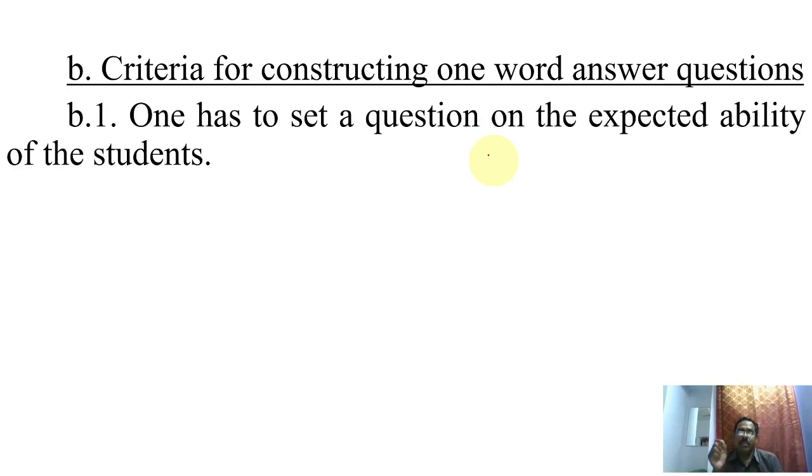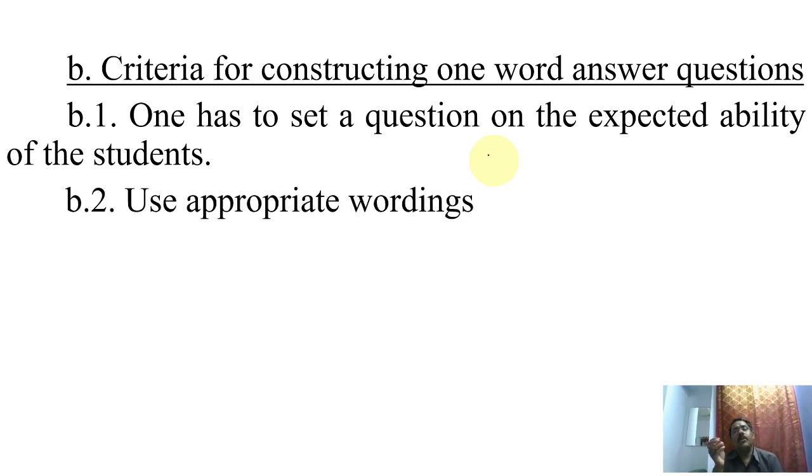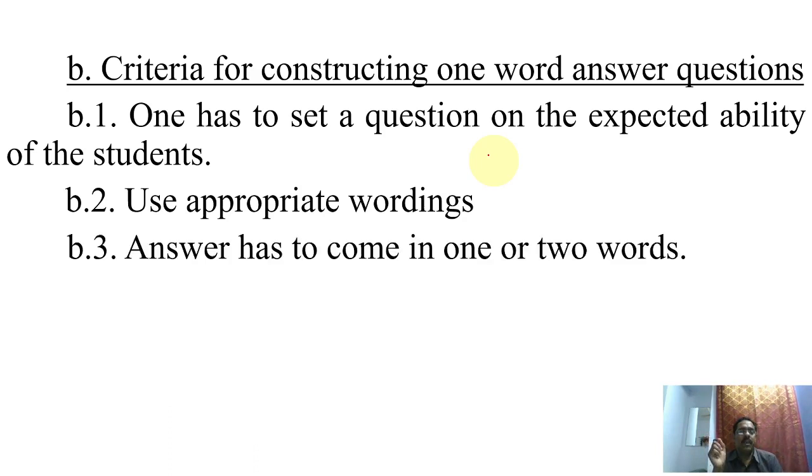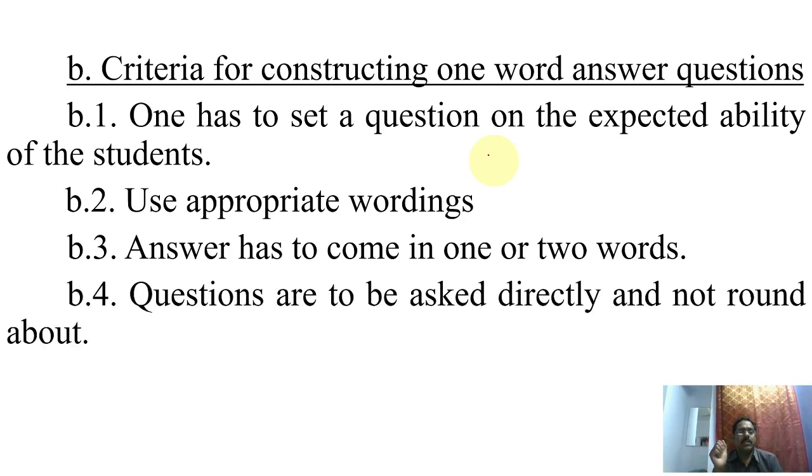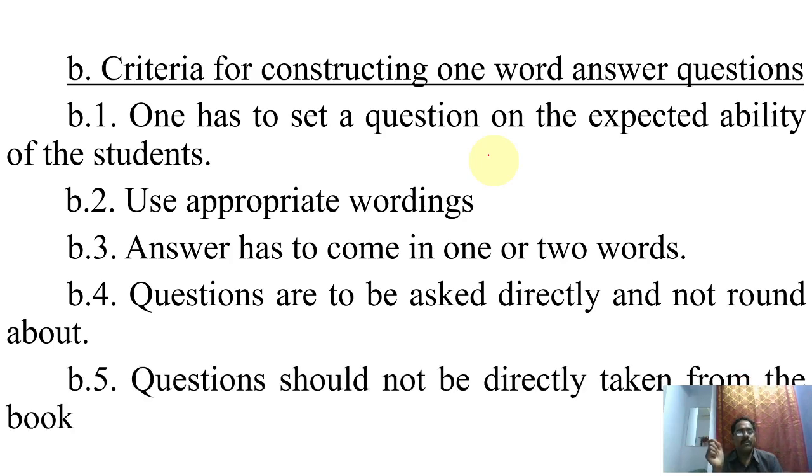Normally, if you want to set a question in a particular ability like knowledge or remember level, then you have to set it in that ability. So the wordings should be appropriate, not more or less. Third, the answer has to come in one or two words for one word questions. Fourth, questions are to be asked directly and not roundabout. Fifth, questions should not be taken directly from the book.